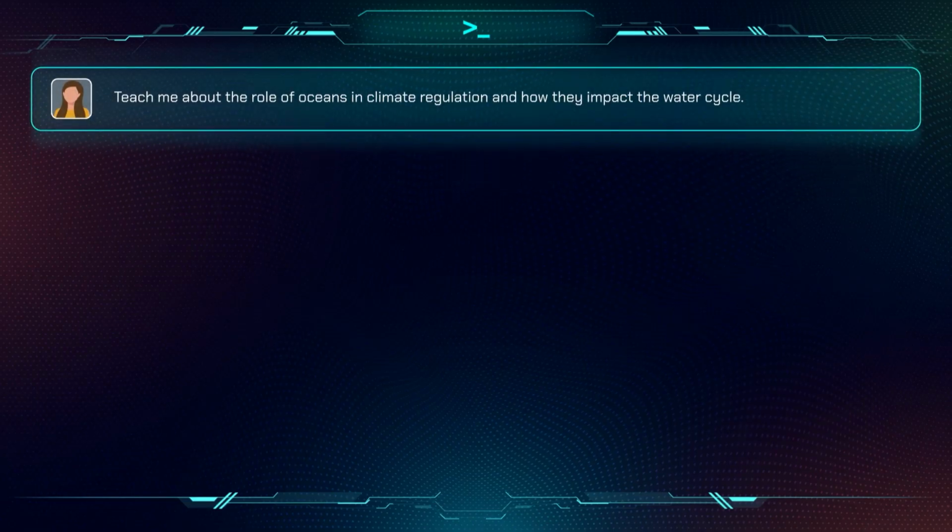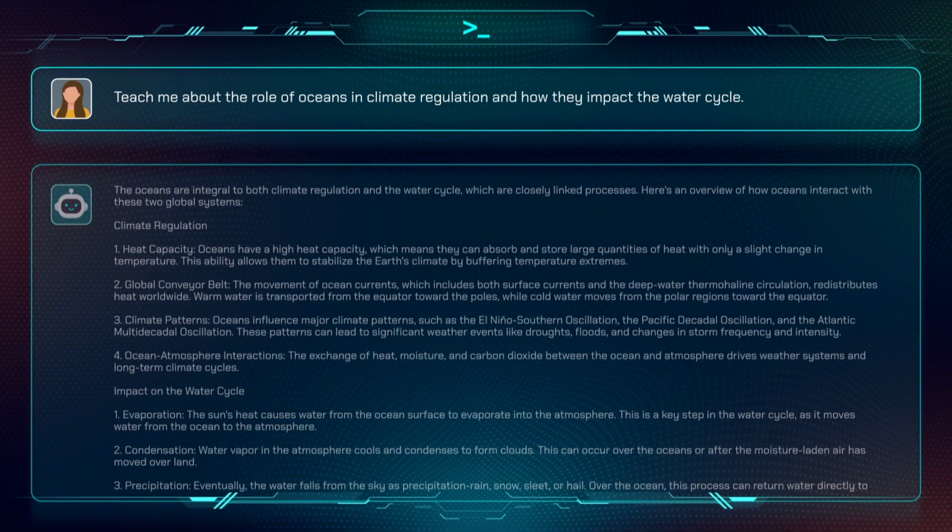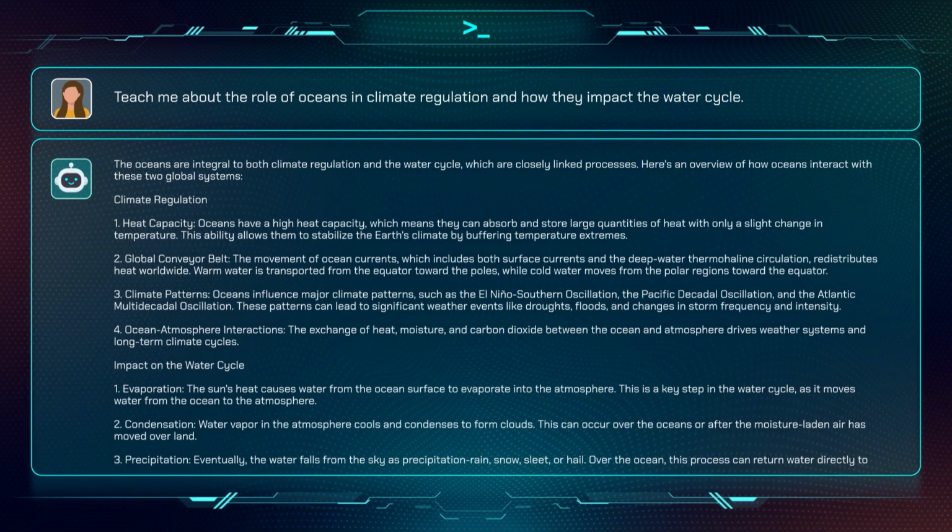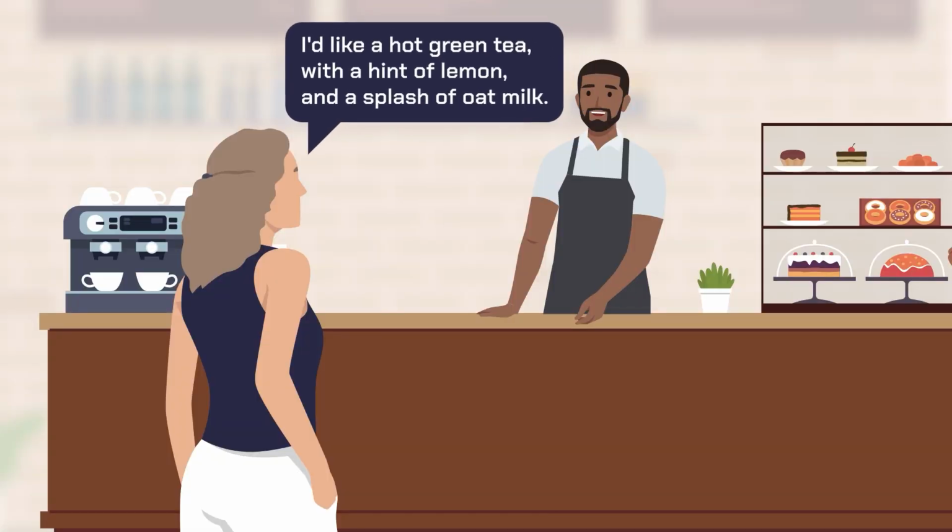I've prompted the model with, "Teach me about the role of oceans in climate regulation and how they impact the water cycle." Notice the response is now very specific. It contains the information that we're targeting. This is like telling the barista, "I would like a hot green tea with a hint of lemon and a splash of oat milk." This level of specificity is likely to produce the desired results.